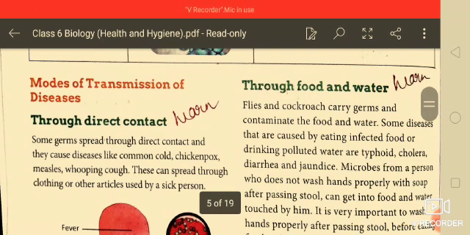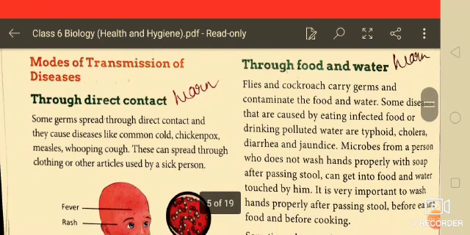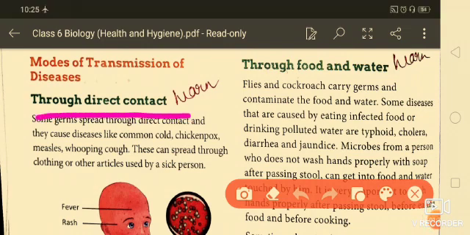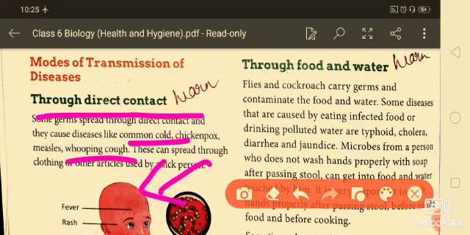Mode of transmission of diseases: how these diseases transmit from one person to another. First, through direct contact. Diseases like common cold, chicken pox, measles and whooping cough come to normal persons by direct contact. And through food and water, some diseases like typhoid, cholera, diarrhea and jaundice spread.